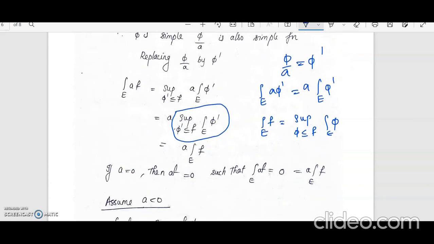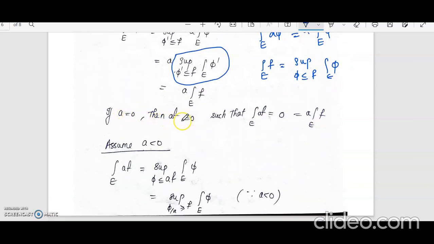a is equal to 0. When a equals 0, af is equal to 0. So integral over E of af will be equal to 0. That will be the same as 0 times integral over E of f, which is also equal to 0. So when a is 0, if you evaluate integral over E of af, that will be 0, and a times integral over E of f will be 0. So both are equal in this case. Therefore when a is 0, again we have proved the result.